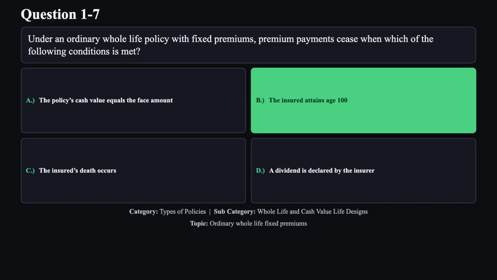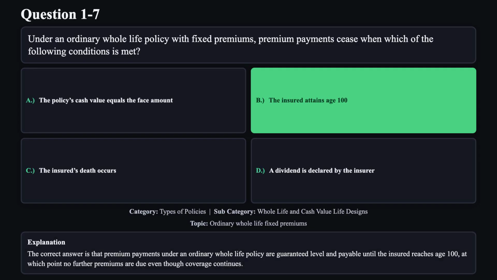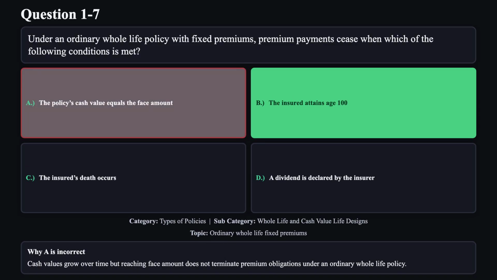The correct answer is B. The correct answer is that premium payments under an ordinary whole life policy are guaranteed level and payable until the insured reaches age 100, at which point no further premiums are due even though coverage continues. Reason A is not correct. Cash values grow over time, but reaching face amount does not terminate premium obligations under an ordinary whole life policy.